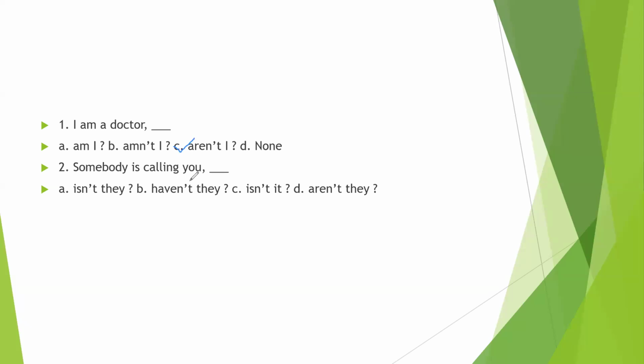Somebody is calling you. If the subject is somebody, our answer is "aren't they". These are the special cases. This is rule 3. If "I am" is positive, we can write negative "aren't I" only. If "I am" is negative, then we can write "am I" only. This is about the syntax.